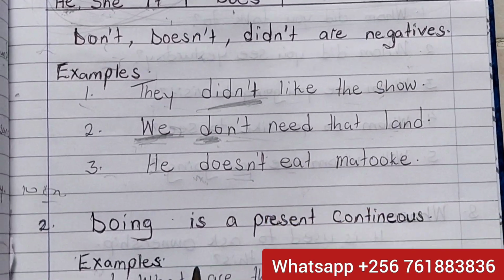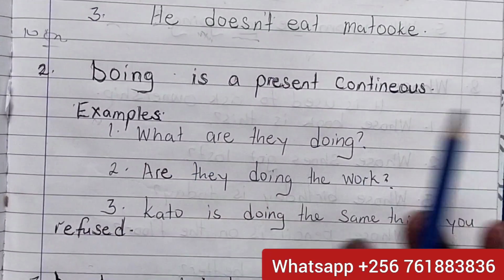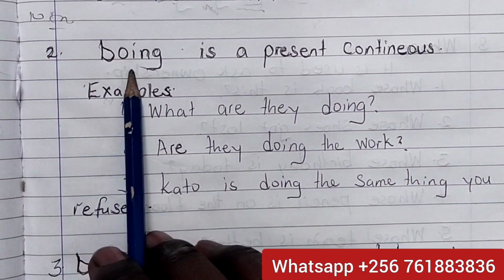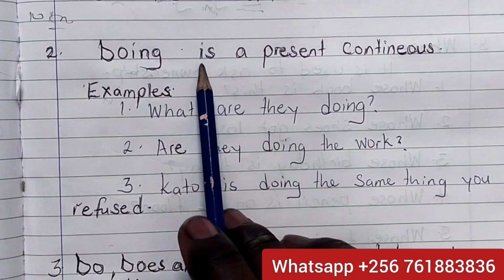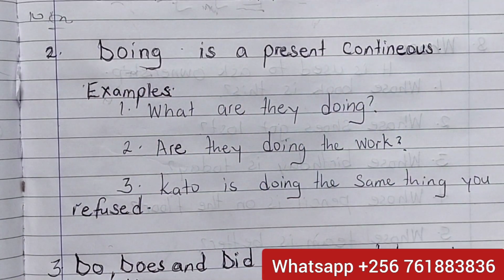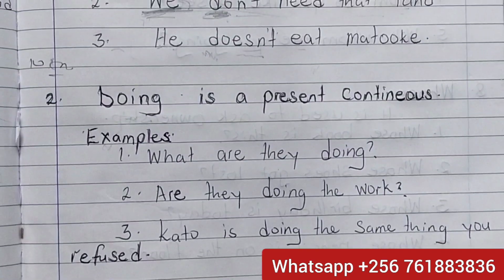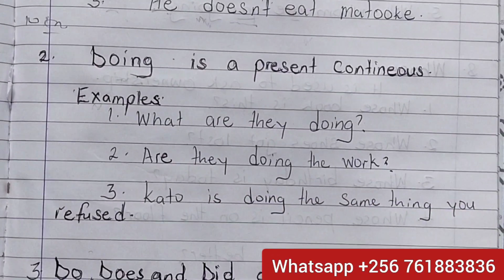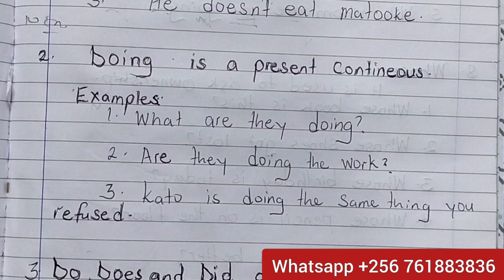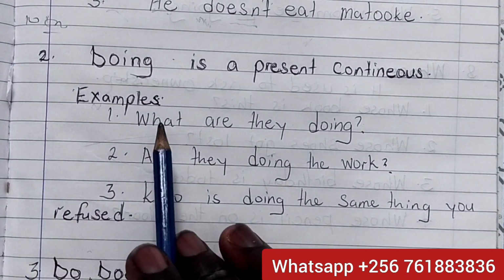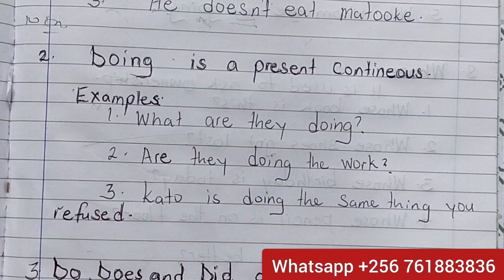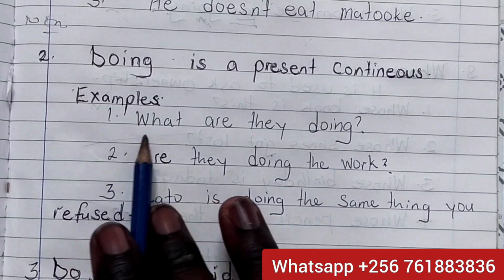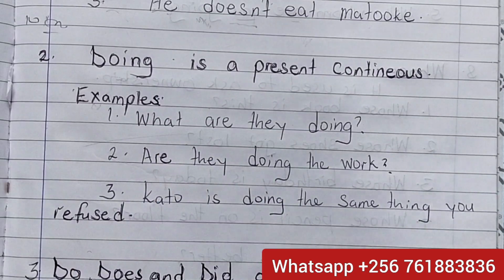Okay. Let's look at our next note. Doing is a present continuous. Present continuous, it's continuing. For example, what are they doing? It's still continuing. It's not done. What are they doing?